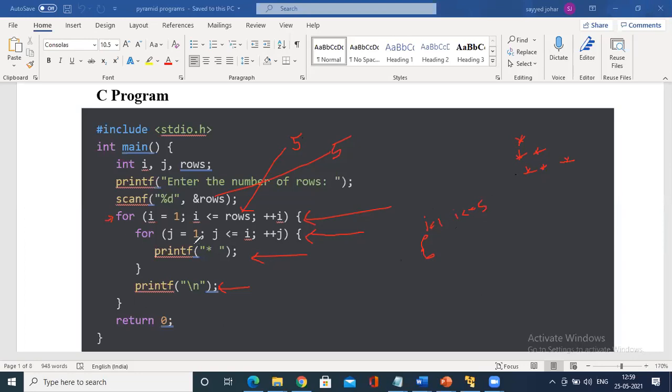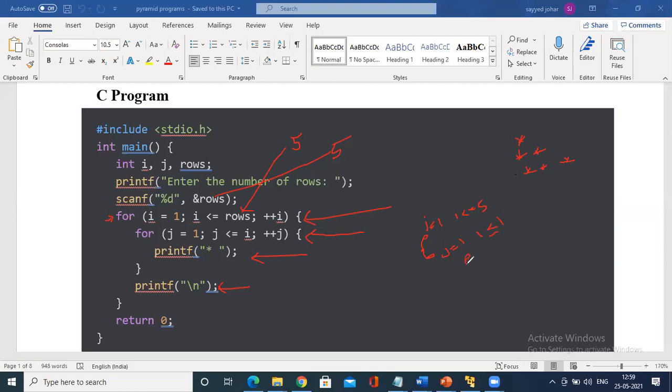Now simply you print star, j equals 1, j less than or equals to i. What is the value of j? j equals 1. Okay, j less than or equals to i. What is the value of i? The value of i equals 1. Now, whether 1 is less than or equals to 1, yes, j is 1, less than or equals to 1.